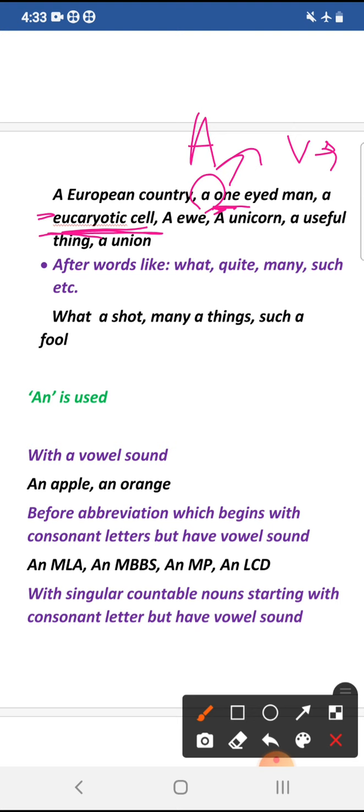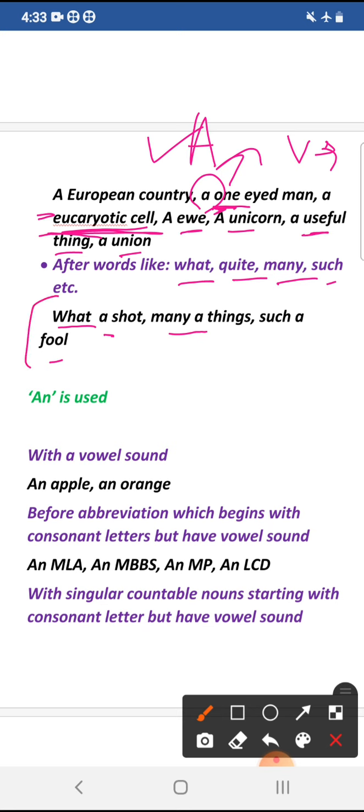A unicorn, a useful thing, a union. These words begin with vowel letters, but they produce consonant sounds, so they take the article a with them. Similarly, the indefinite article a is also used after the words what, quite, many, such, etc. Like what a shot, many a thing, such a fool.